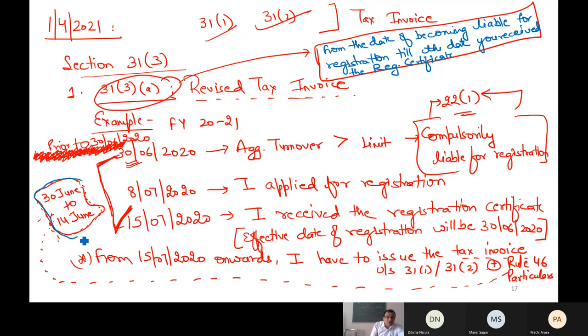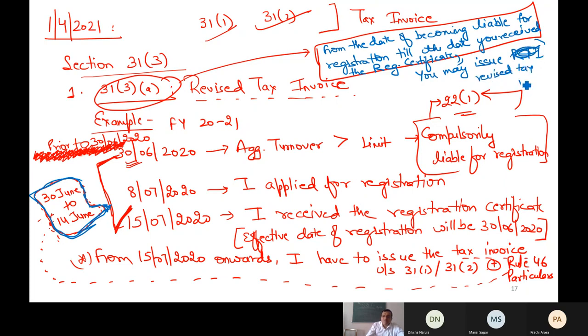It is not compulsory on me. The government says it is your choice, if you want, you can issue revised tax invoices for this period.